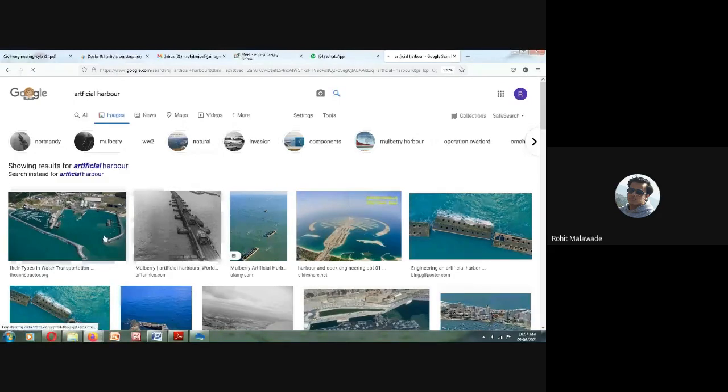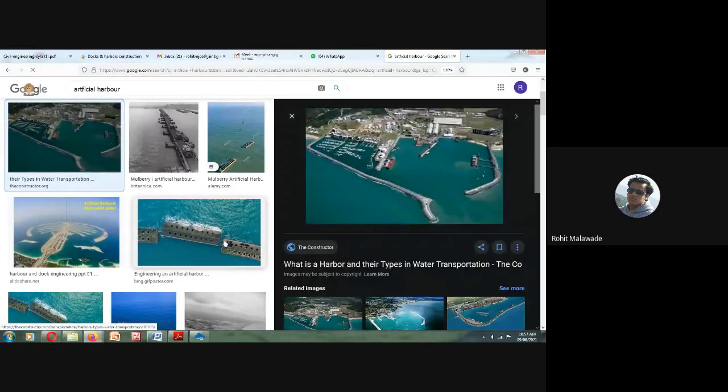Right, so this particular picture is what your artificial harbor is, the same picture I was showing. Here I have constructed the breakwaters. So here exactly the ocean is there. Now here we have constructed the breakwater so that the turbulence, whatever is there in the ocean, does not come into this particular part. So thus we call it artificial. See, here also it has been protected, and from this side also it has been protected, right?